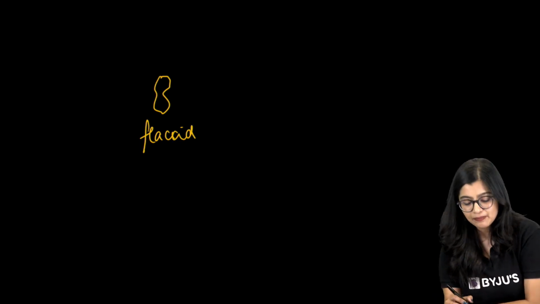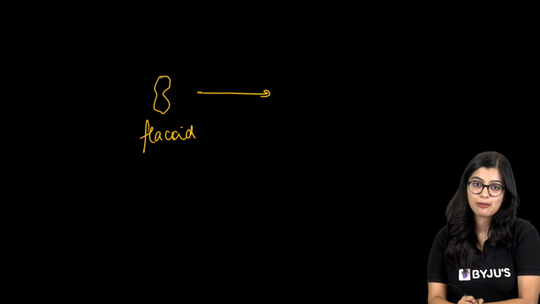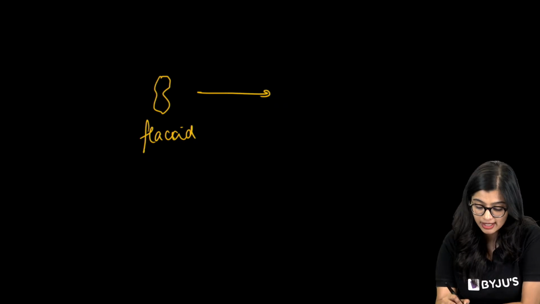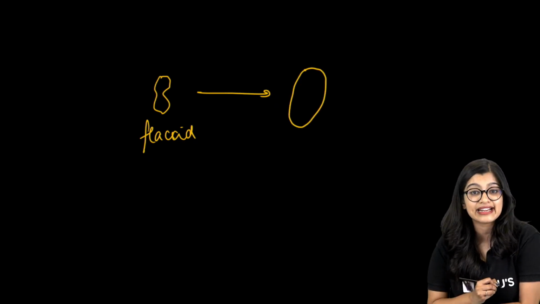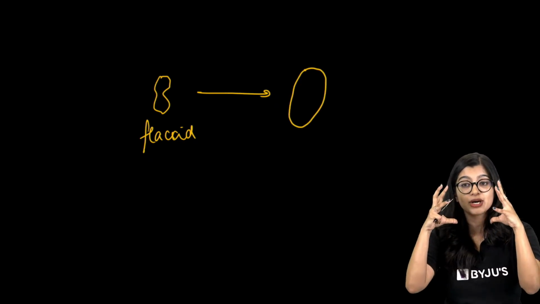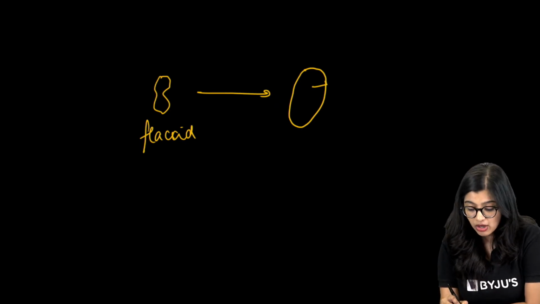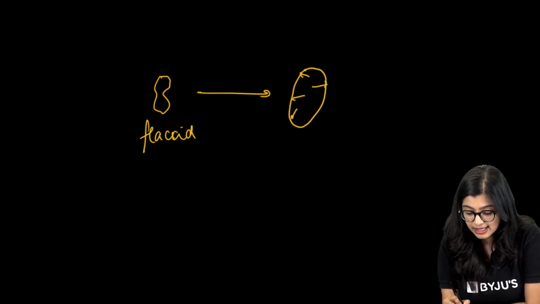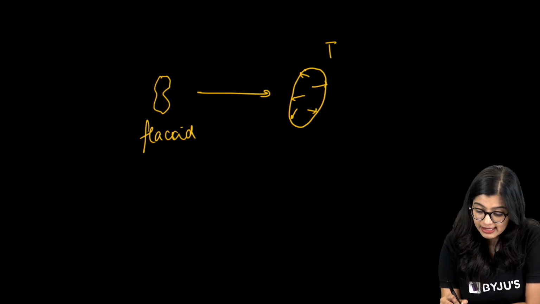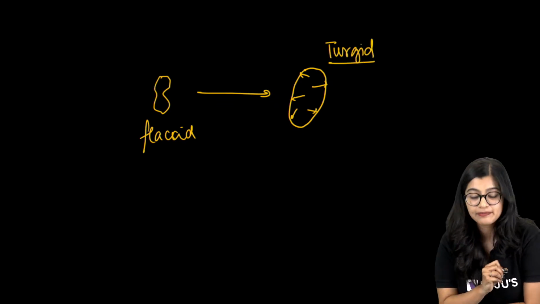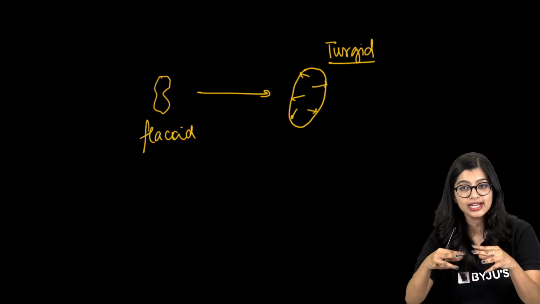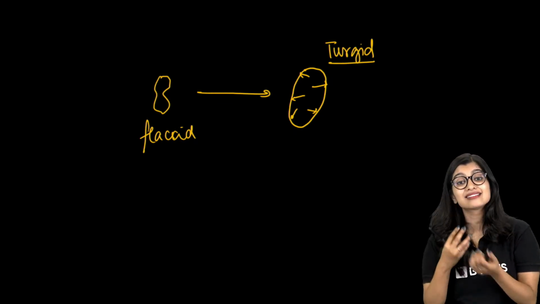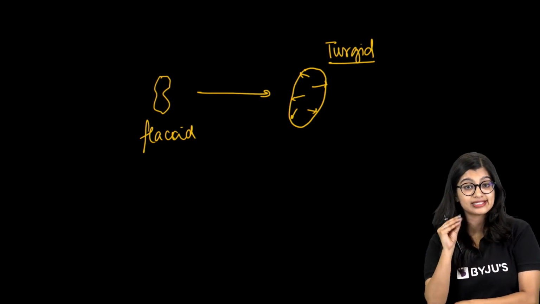But if I put it in a hypotonic solution, or in water, it will be fully distended. It will have its proper structure. This is because of the water, which exerts some pressure. So we say that it is turgid because it is swollen up, and we call this condition turgidity.